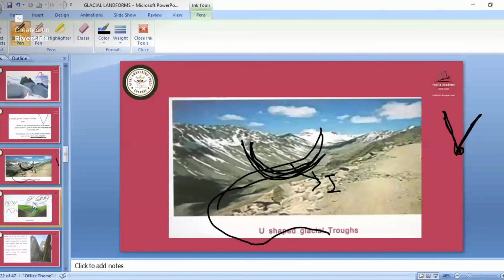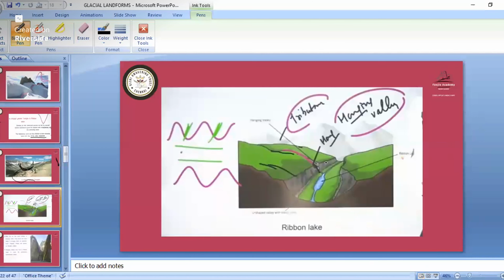In this, we will also see about the ribbon lake. When the U-shaped valley formation is taking place, you should now understand the hanging valley. Hanging valley landform formation takes place in the glacier; this is an erosional landform. Suppose this is the mountain. Now this valley, when there is a crack and water comes through this area, it looks like it is hanging. This part has gone down and this part is up, and water is flowing through there. So that valley is known as the hanging valley.